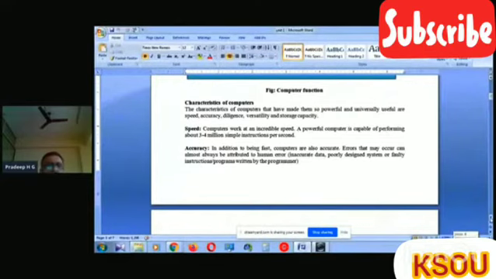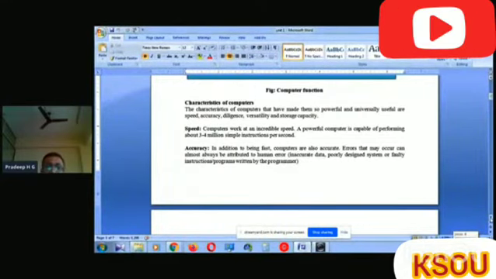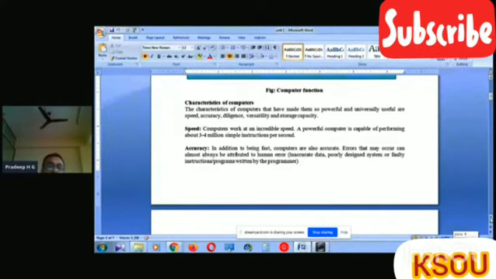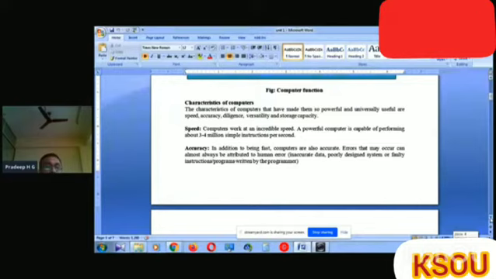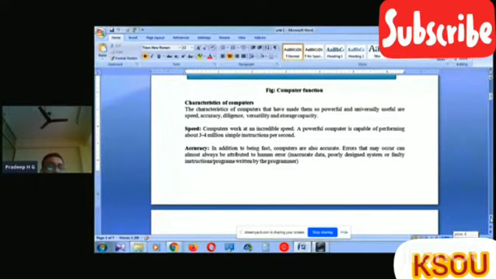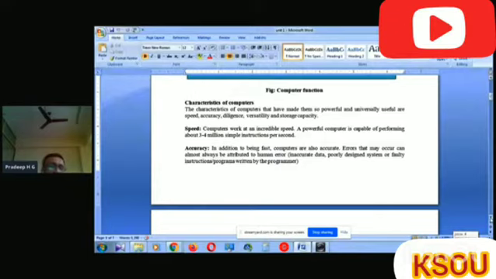The main aspect is the speed. Speed means computer works at an incredible speed. A powerful computer is capable of performing about 3 to 4 million simple instructions per second. This is the speed of computer.